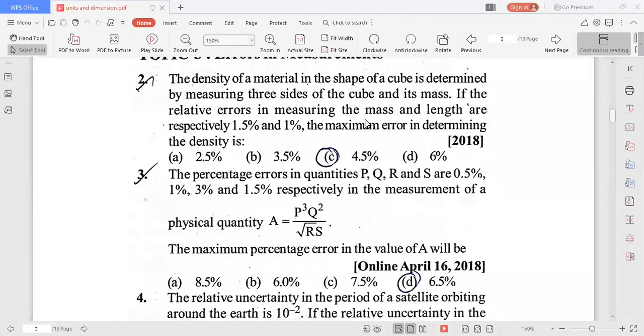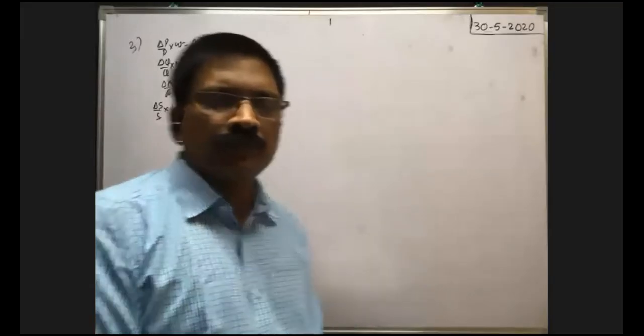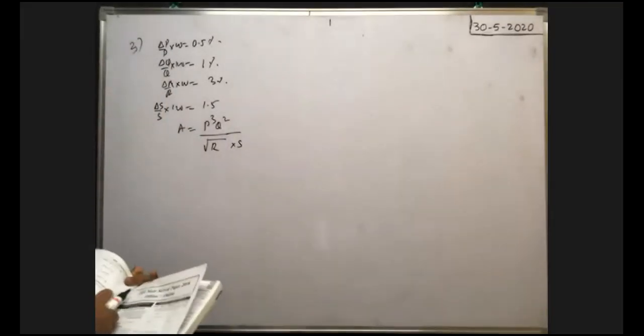Now we have to find the percentage error in the measurement of that A value. So delta A by A into 100 we have to find. All of you look at the board.